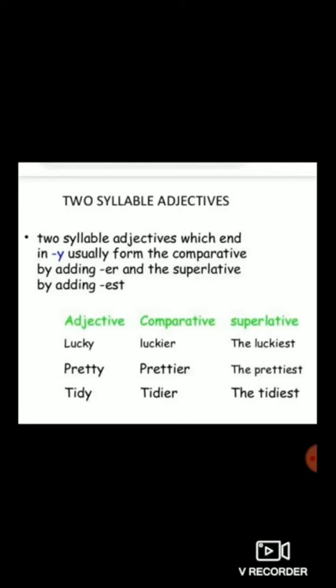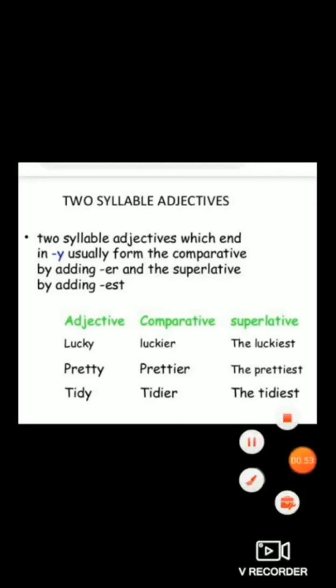So, the adjective which ends with y. For example, the adjective given is lucky. Lucky is an adjective of positive degree. It ends with y. So by adding er, it turns into comparative degree, and by adding est, it turns into superlative. And the last letter y turns to i in the comparative degree.